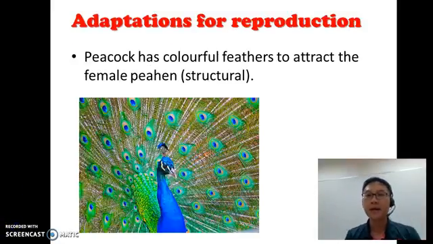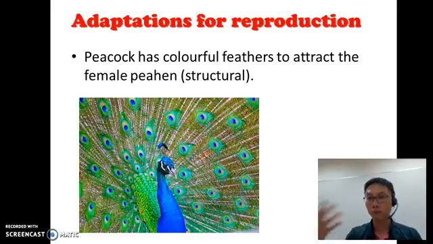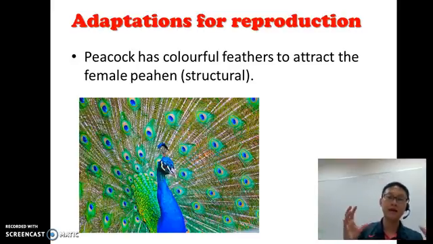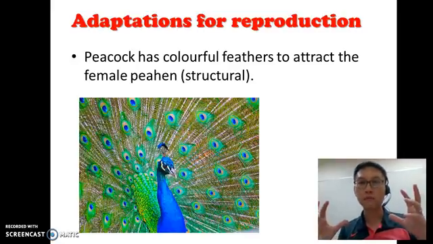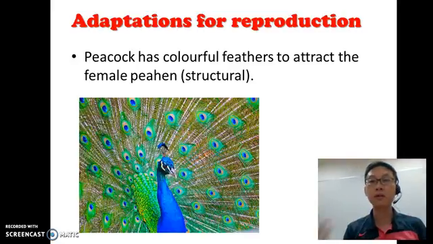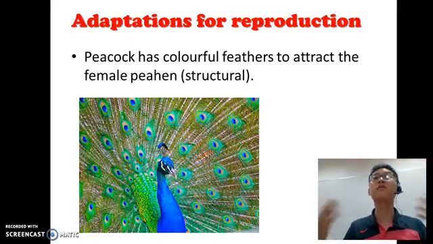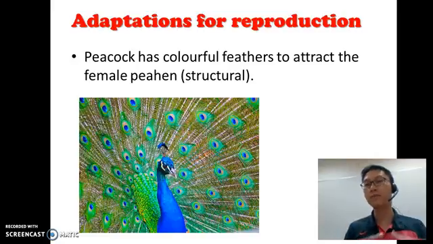Now, animals adapt also for reproduction, to mate and give birth to new babies. Okay, so some animals have adapted to be able to attract either the female or the male. So, for example, the peacock. Peacock is a male. So this is very interesting. The male is actually the more beautiful one of this species. Okay, so the peacock has very beautiful feathers, and its purpose is to attract the females. Alright, so this is actually a structural adaptation to attract the females so that they can come and then they can have babies and have more peacocks and peahens.